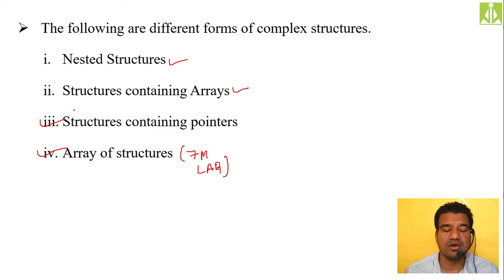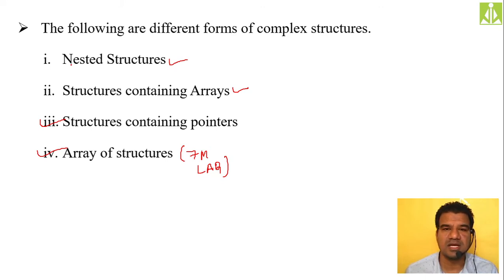In that, this array of structures, I will wind up in 5 minutes. It is very easy. We already did one such example previously, on structures only, storing a student name, student marks, student final marks. Whatever name we are storing, we declared it as a character pointer within a structure.